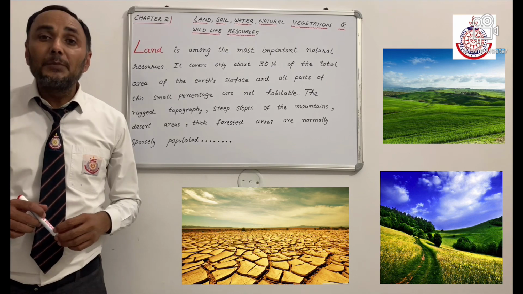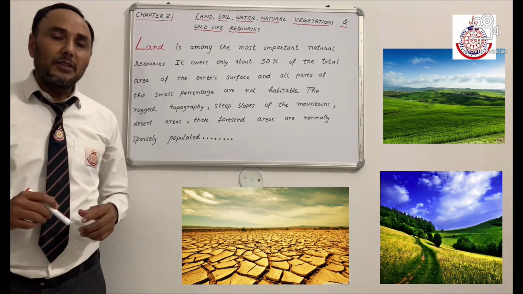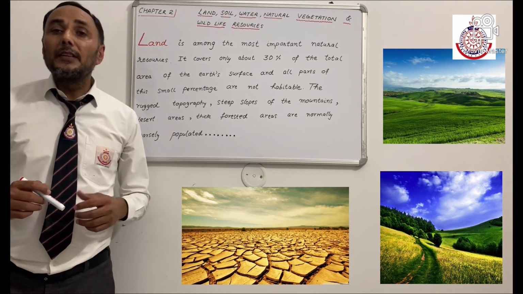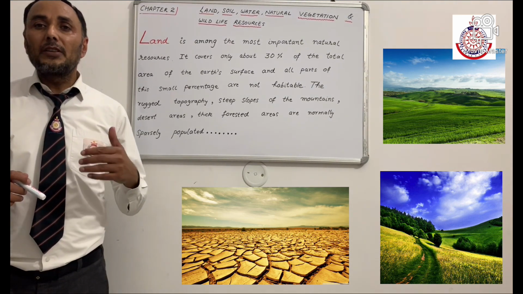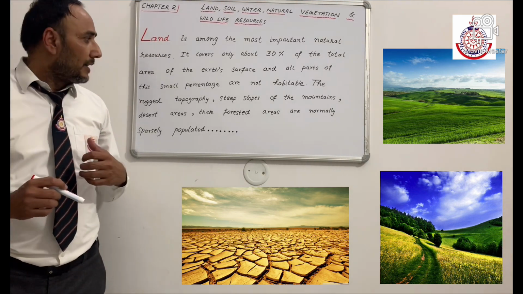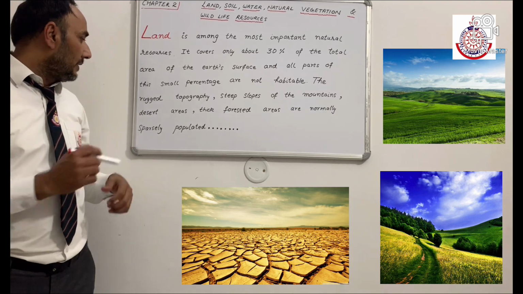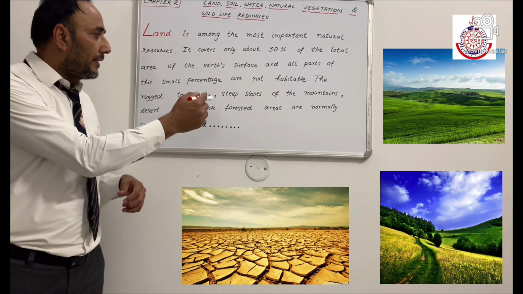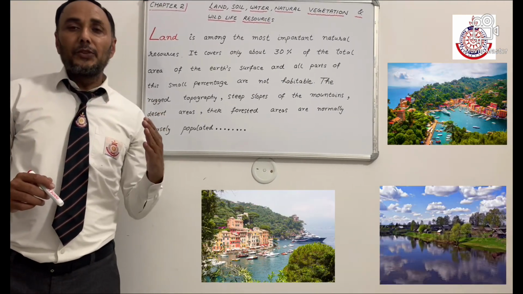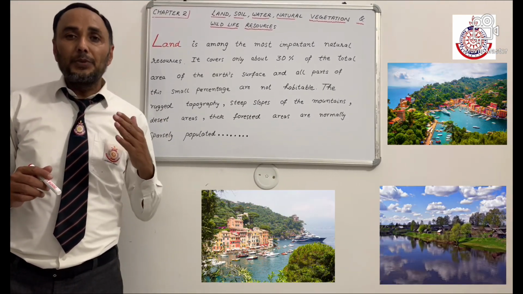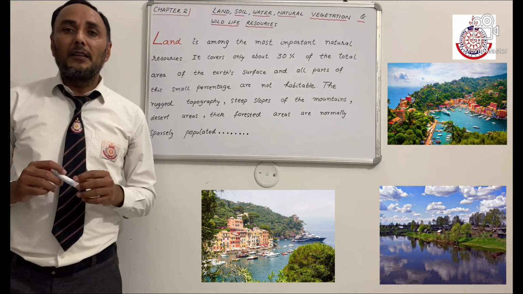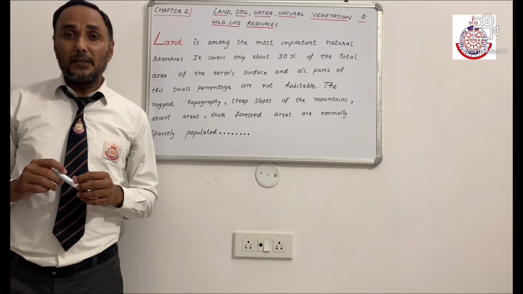It covers about 30% of the total area of the Earth's surface. And not all parts of this small percentage are habitable. It means humans do not live everywhere. The rugged topography, steep slopes of the mountains, desert areas, and thick forested areas are normally sparsely populated. On the other hand, river valleys and plains are good for agriculture, and these areas are densely populated.